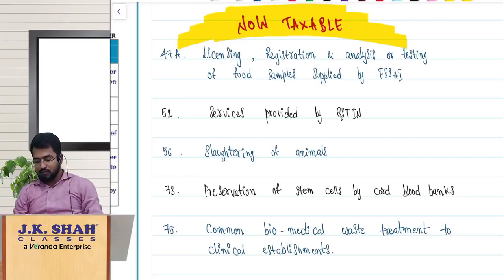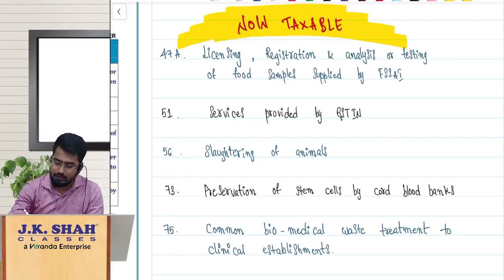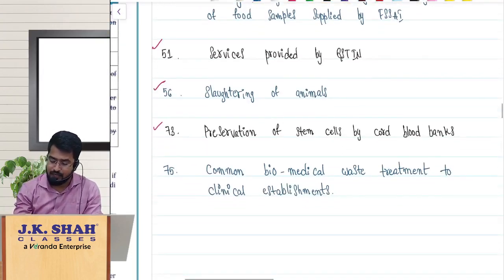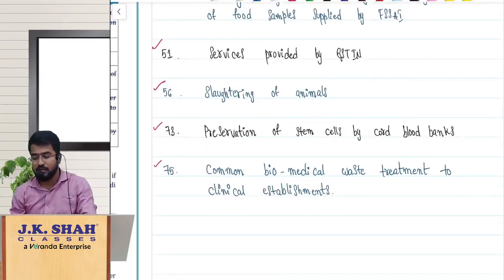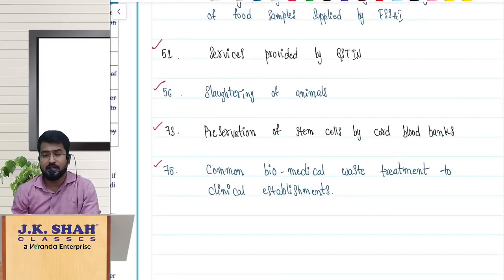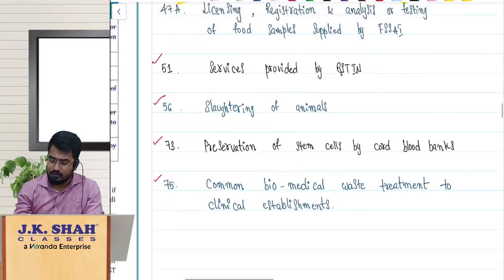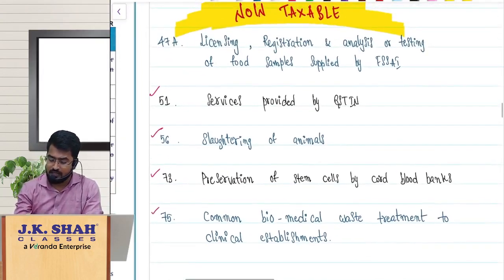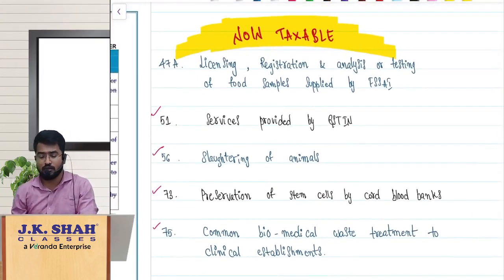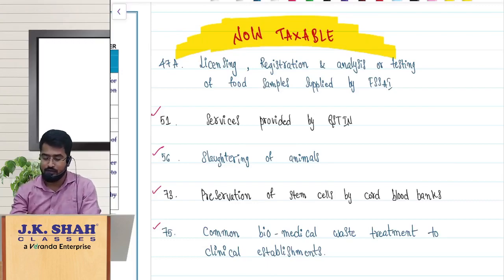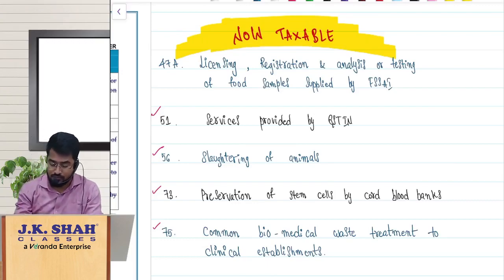So the next one, if you see what is the exemption withdrawn, services provided by GSTIN is also withdrawn, now it is taxable. Slaughtering of animals was earlier exempt, now it is taxable. Preservation of stem cells by cord blood banks was earlier exempt, now taxable. And same way, common medical waste treatment provided to clinical establishments by waste treatment plants, they were earlier exempt, now it is taxable. So that is what with respect to exemptions withdrawn.